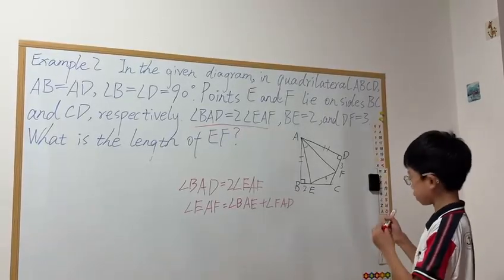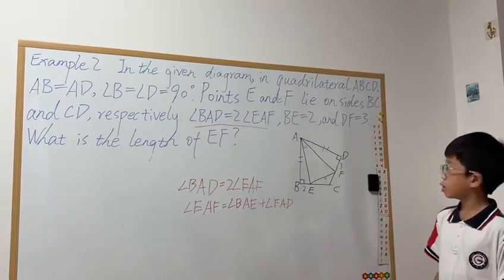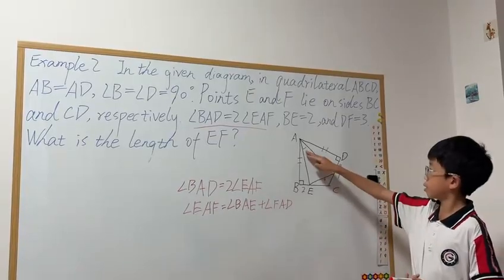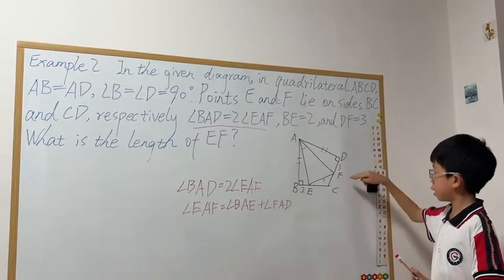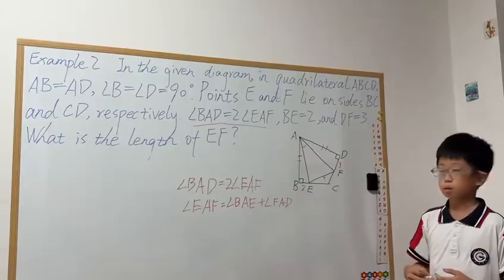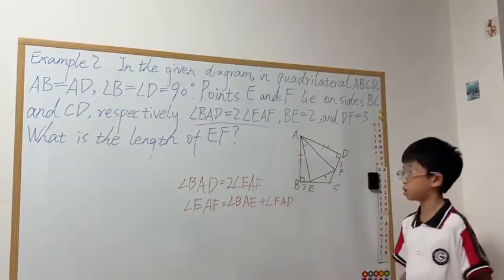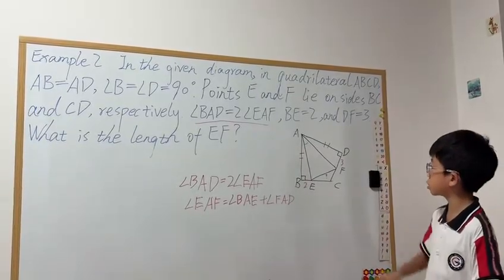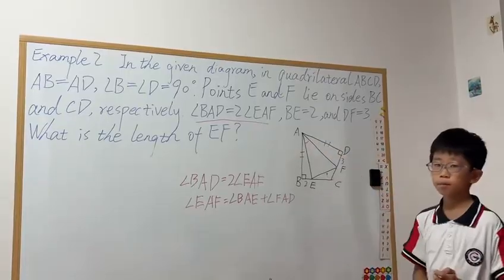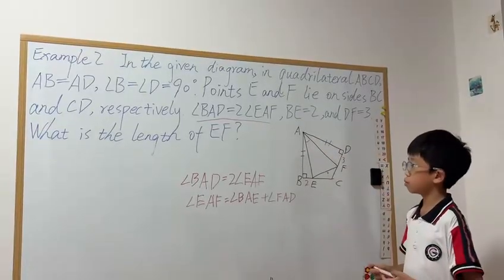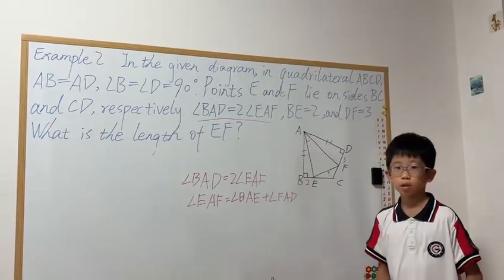Okay, so we can't really find the angle EAF right there, because we don't have enough information, and the question doesn't give us angle A. So we can't find anything else here.